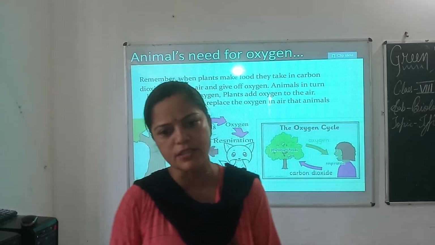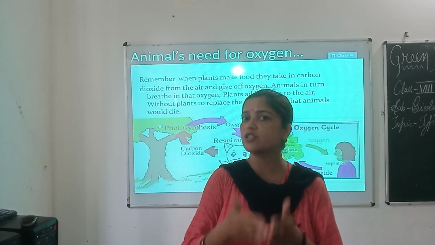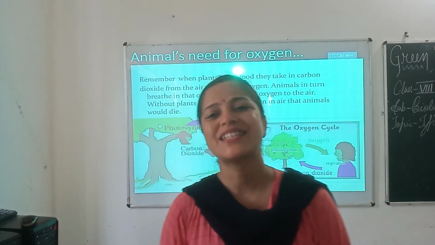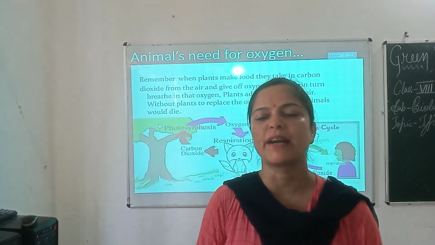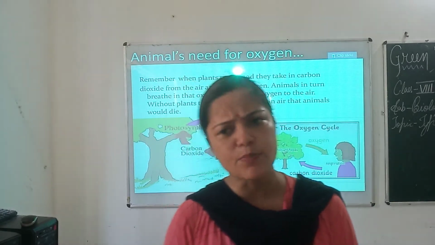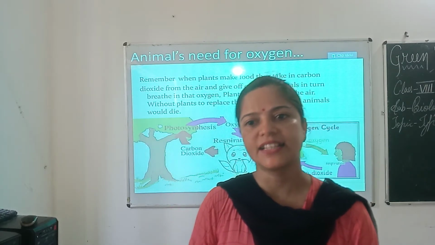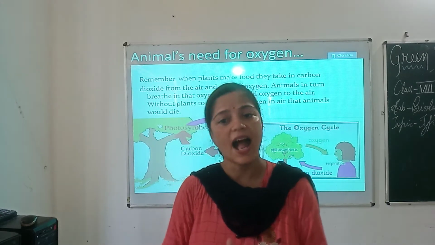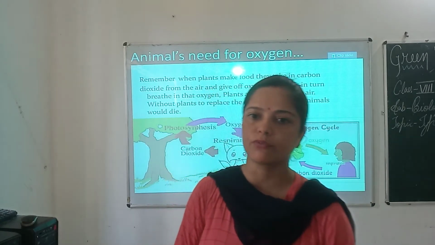Animals produce carbon dioxide during respiration, and this carbon dioxide is utilized by plants to make their food during the process of photosynthesis. And some animals help pollinate flowers, and examples are butterflies, honeybees, birds and bats. And some animals help in the dispersal of fruits and seeds over large areas. Animals' excreta and their dead bodies get decomposed and convert to humus that is in the soil, and the humus acts as a manure and provides nutrients or minerals for the growth of the plant.